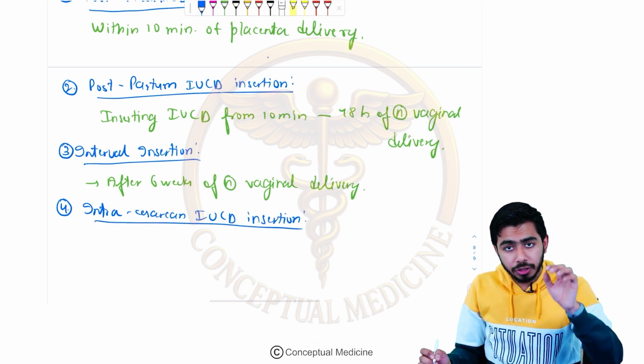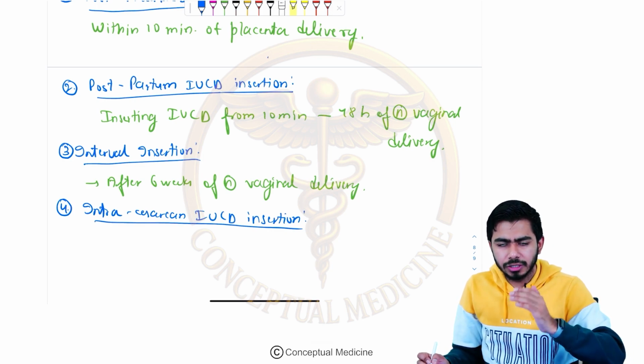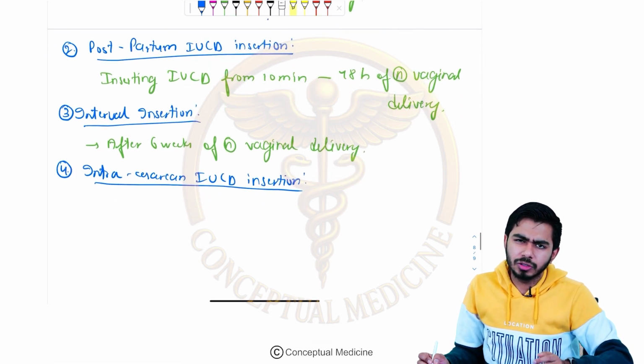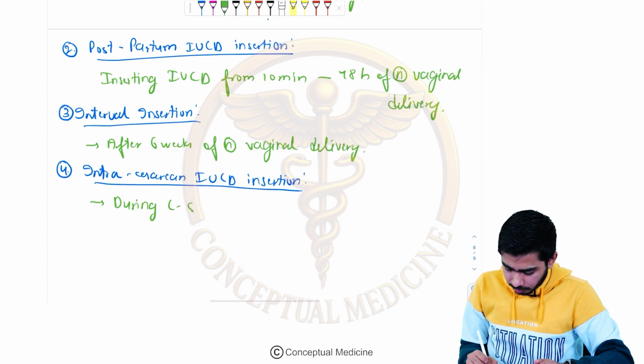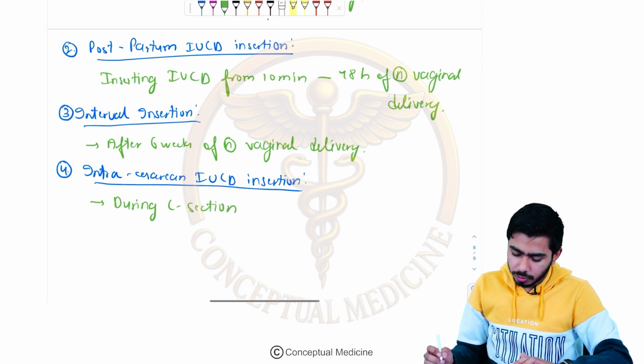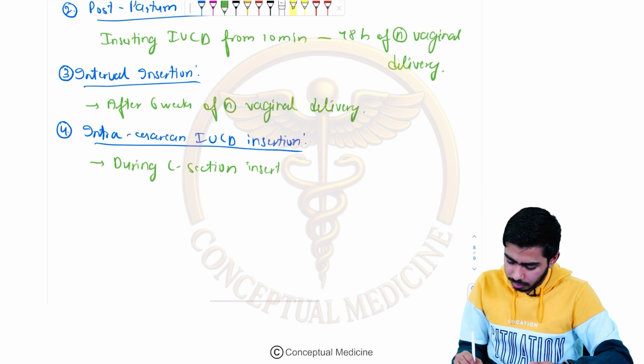It means during the cesarean section we are inserting the intrauterine contraceptive device, or the copper T.